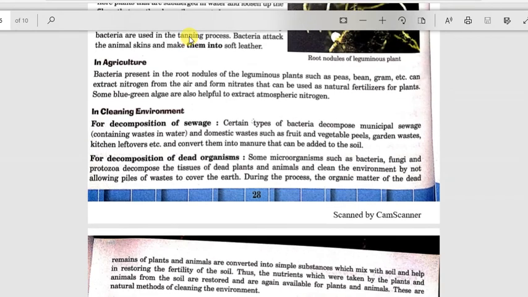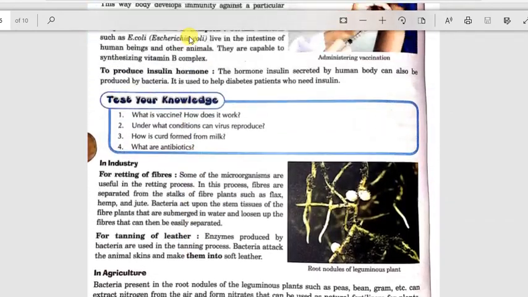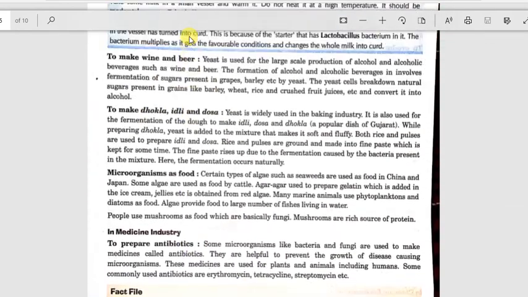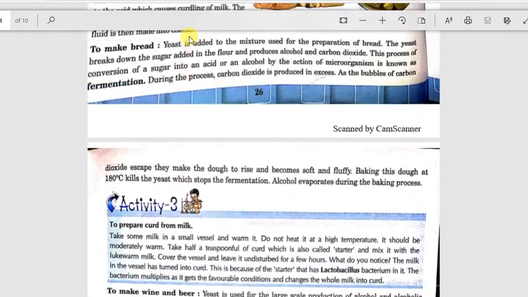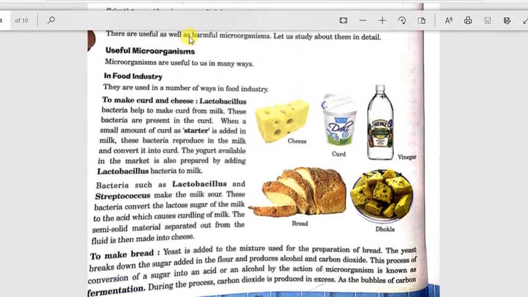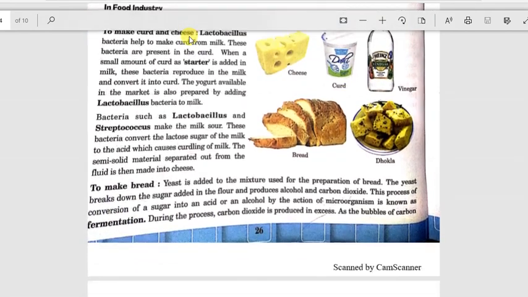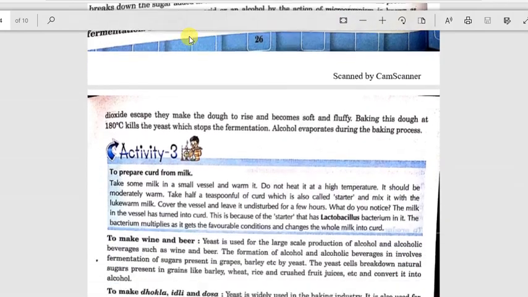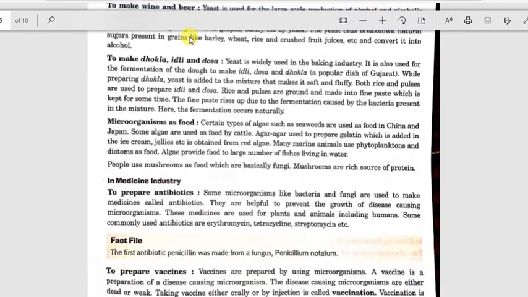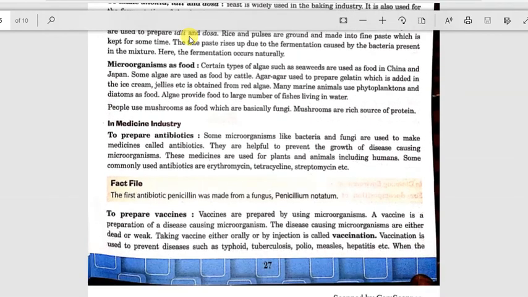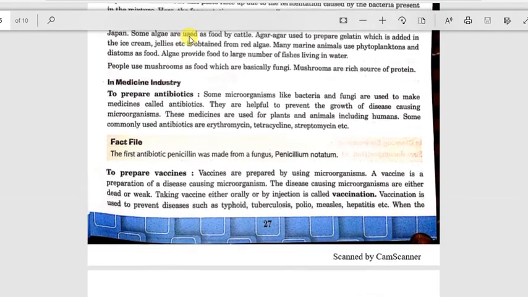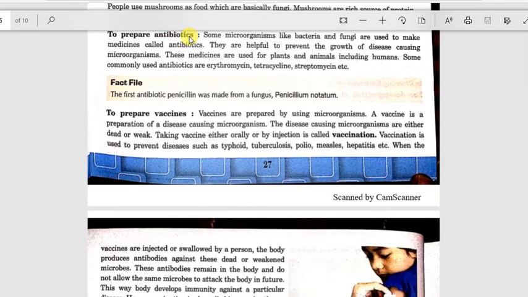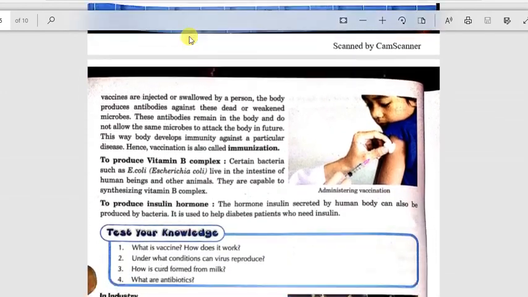So microorganisms are useful. They are harmful also, but we have just studied the useful microorganisms, how they are useful to us. In the food industry, they are used to make curd and cheese, bread, wine and beer, dhokla, idli and dosa. They are used as food. In the medicine industry, they are used to prepare antibiotics and vaccines.